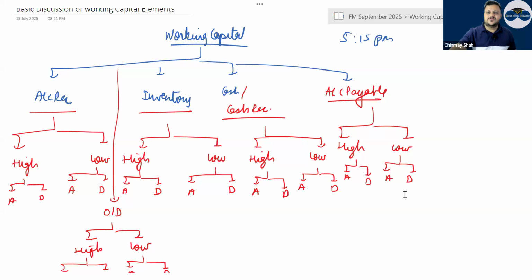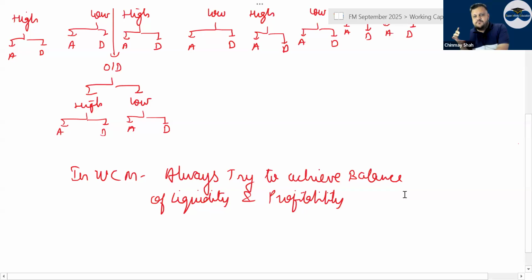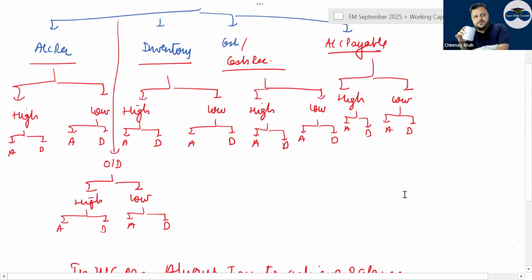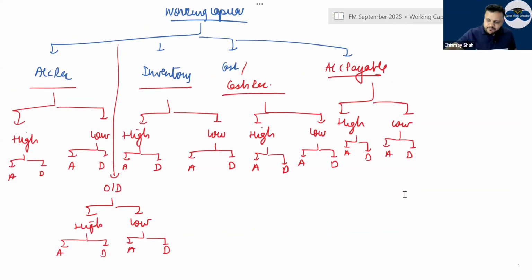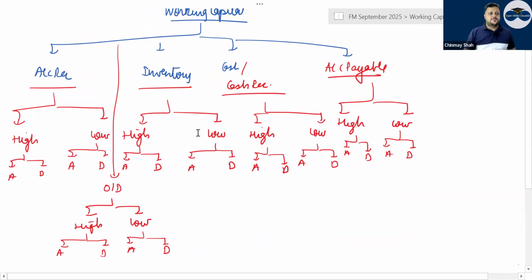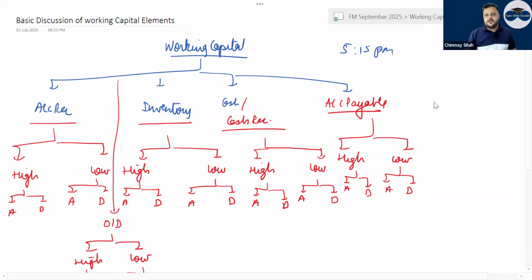So accordingly, you decide that. A theory question on this comes up about the balance of liquidity and profitability. So that part you will have to look at. Pure discussion part, for all the four or five components of the working capital.